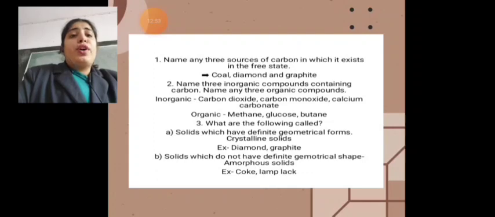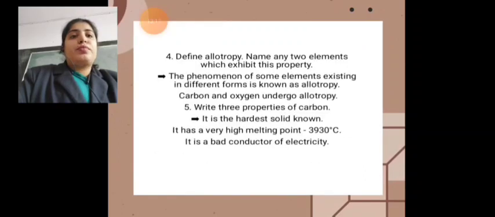Now what are the following called? The first one, solids which have definite geometrical forms. The solids which have definite geometrical forms are crystalline solids, and the examples are diamond and graphite. The second one is solids which do not have definite geometrical shape. These are amorphous solids. The examples are coke and lamp black.